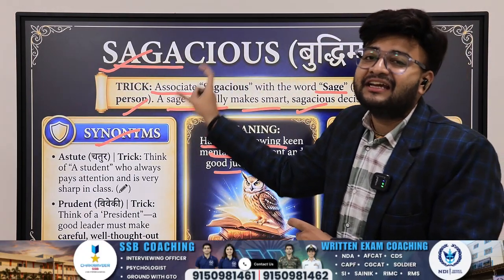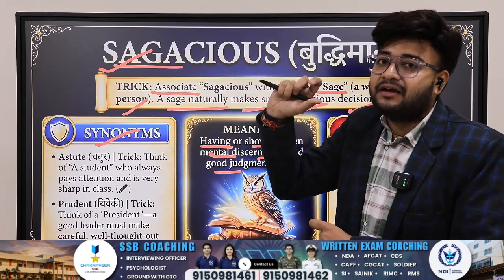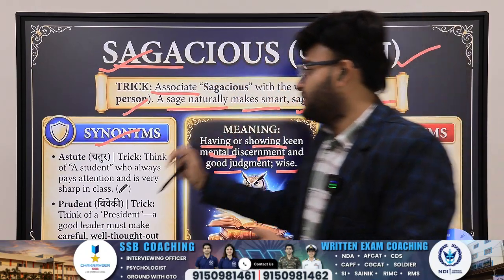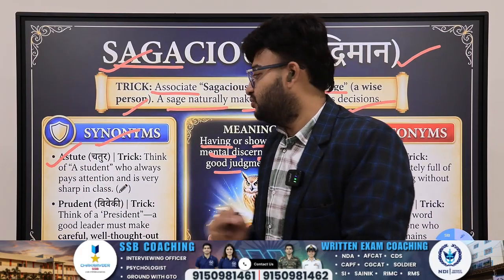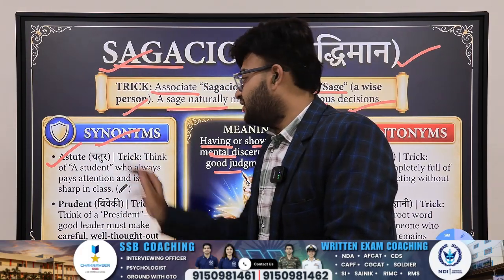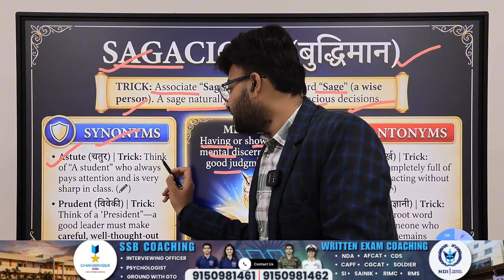Try to remember with the trick. Sage means a wise man, a wise person. Now what are the synonyms? Astute. Try to remember with this trick. Astute, chatur. What is the trick?